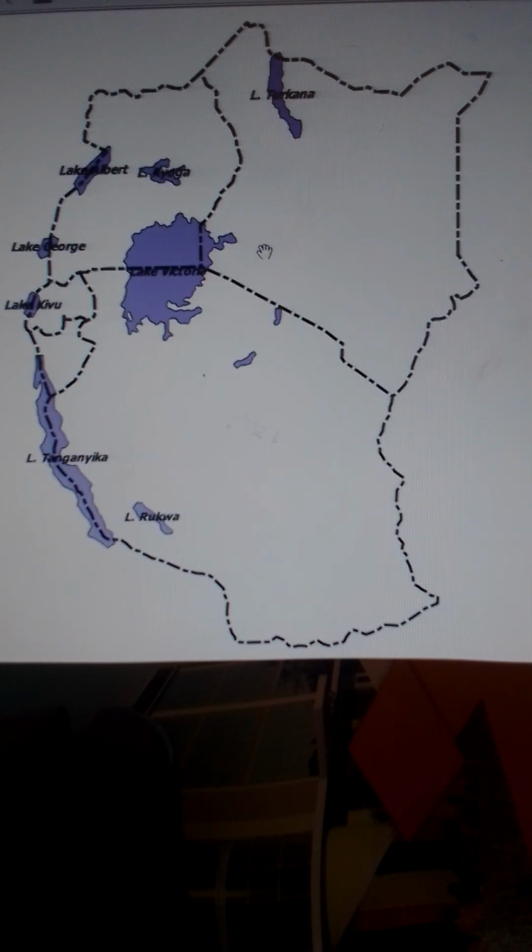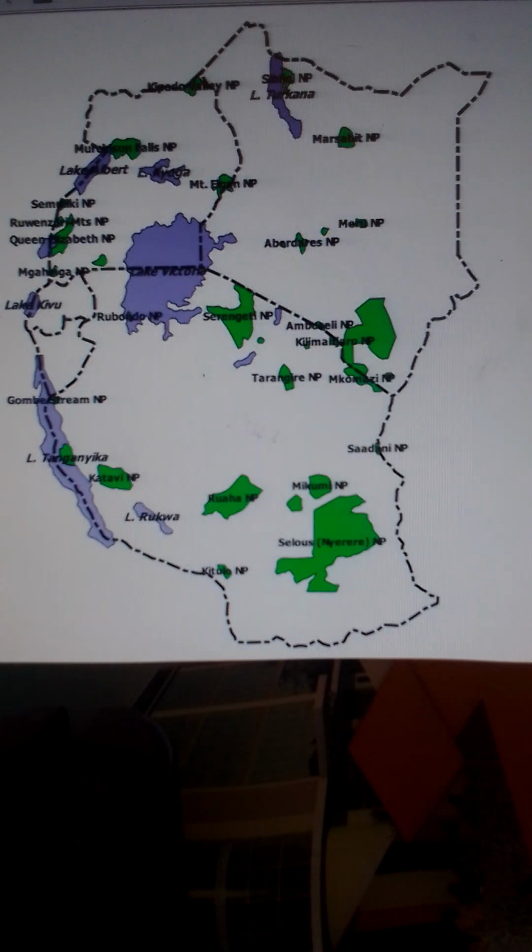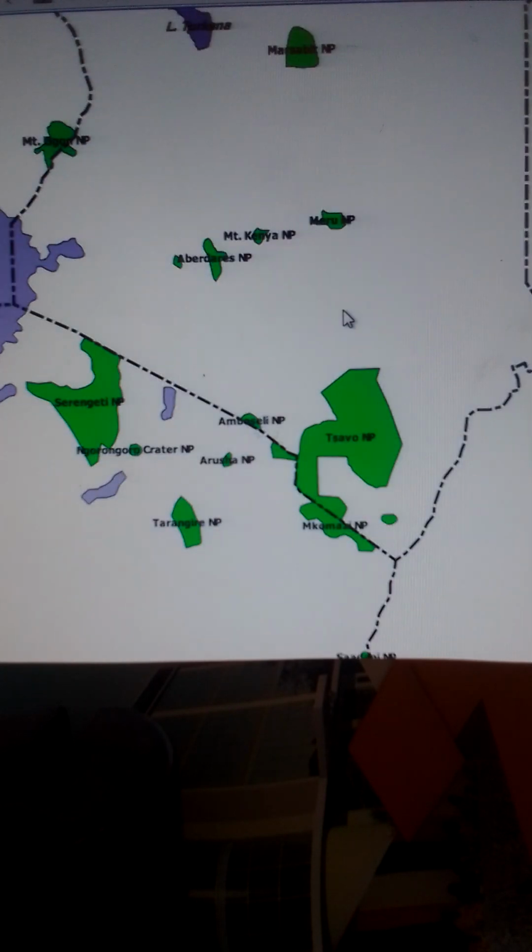And those are the lakes in East Africa. So we shall start by looking at the national parks in East Africa. So the following are the national parks in East Africa. Let's start by looking at Kenya. Alright, this is the map of Kenya, and these are the national parks in the country.